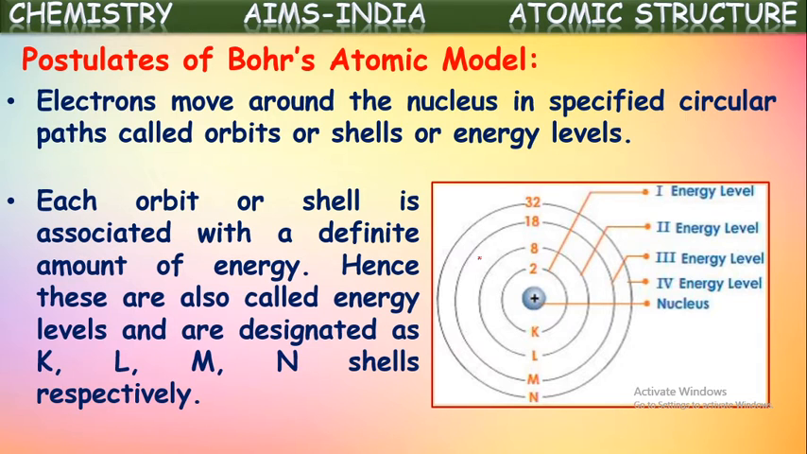As defined here, the orbits are also called stationary orbits or energy levels, and they are denoted with the symbols K, L, M, N and so on. The shell which is nearest to the nucleus is denoted as K, and as we move away, the names are given like this: K, L, M, N, O, and so on.